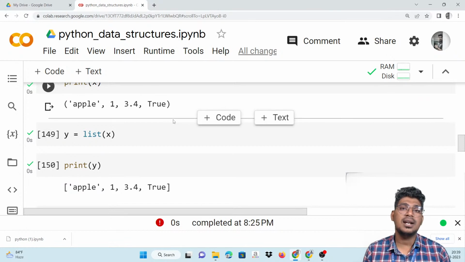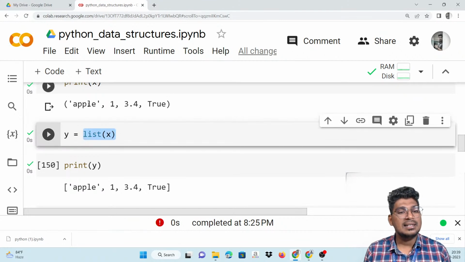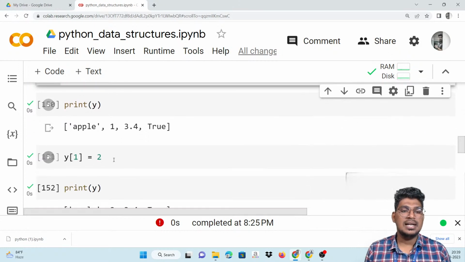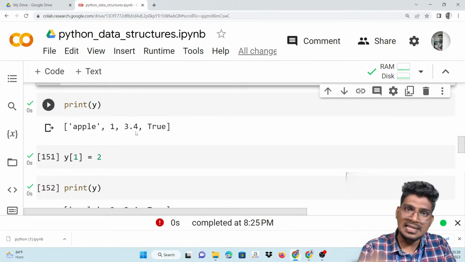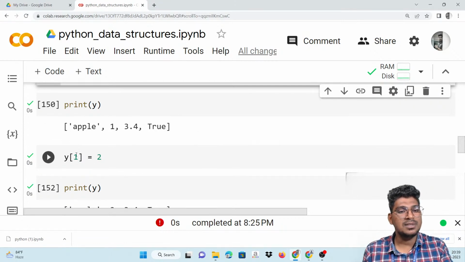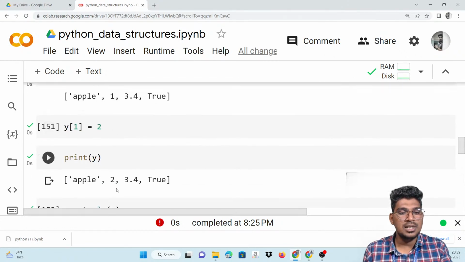This is actually a tuple. How can we identify the tuple? With the help of normal parentheses, right? And how can we identify the list? With the help of square brackets. So once you change the tuple into a list, list of x converts the tuple into a list. Now print of y, it is converted into a list. Now you can change the item, because the list is mutable and the tuple is immutable. So now you can change the item, that is y of 1 replace 2. That means 1 changes to 2.